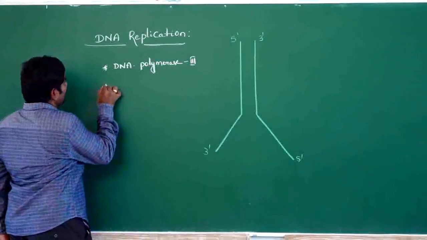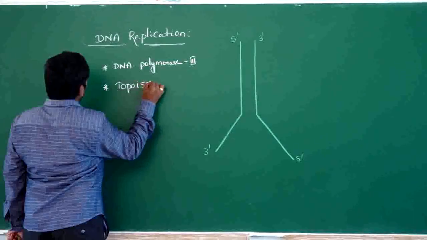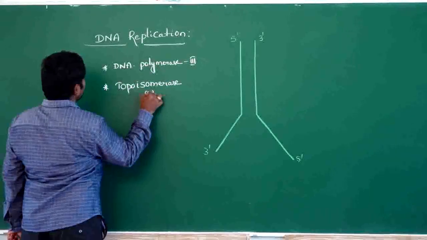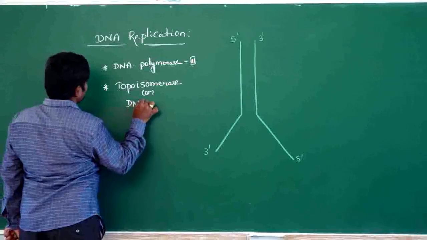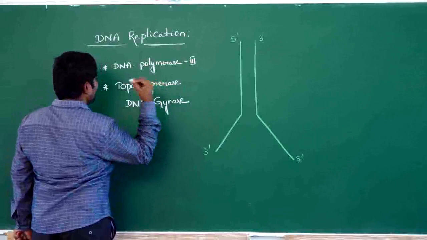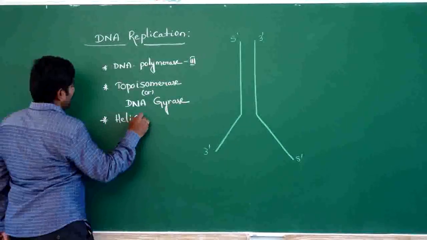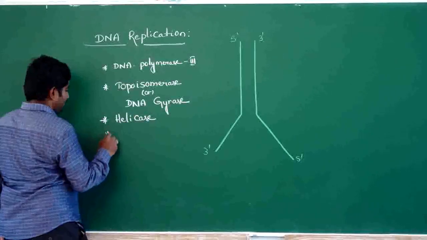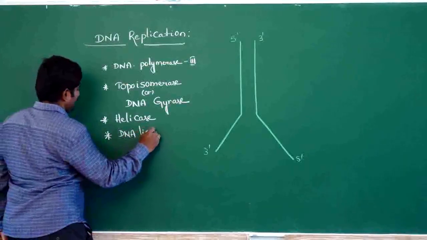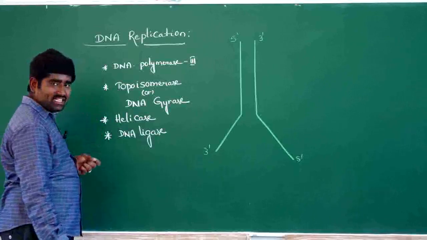Along with that, some other enzymes are also required: topoisomerase, also known as DNA gyrase, and next helicase, and next DNA ligase. These are the enzymes required for DNA replication.